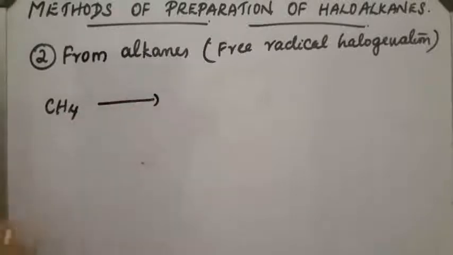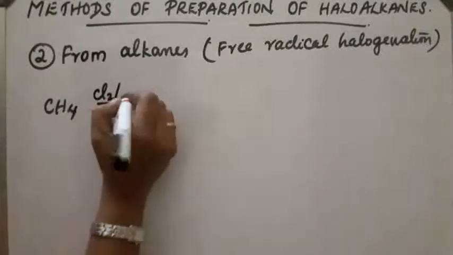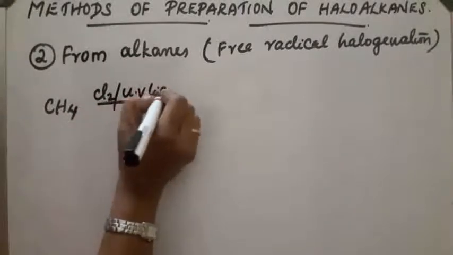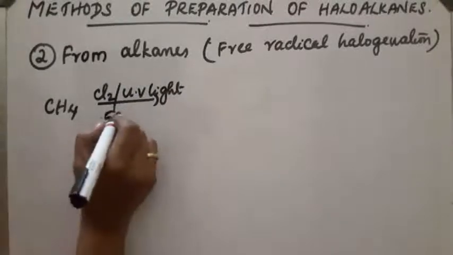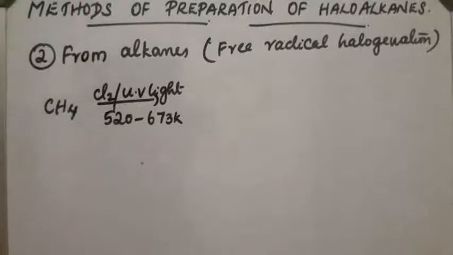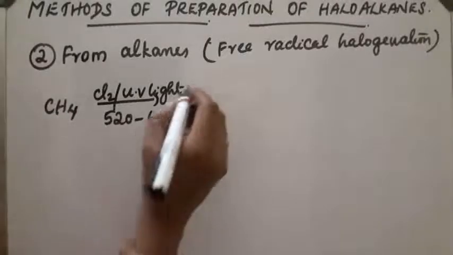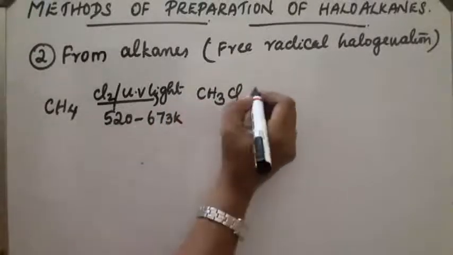Methane on reaction with chlorine in the presence of UV light at a temperature of 520 to 673 Kelvin. Different halides are obtained. First one, CH3Cl, where one hydrogen is replaced by chlorine.